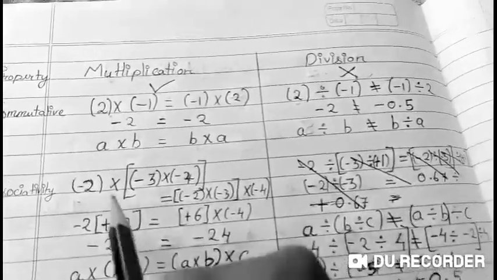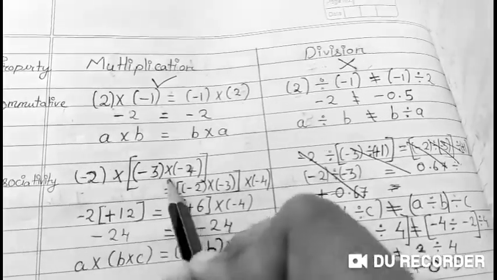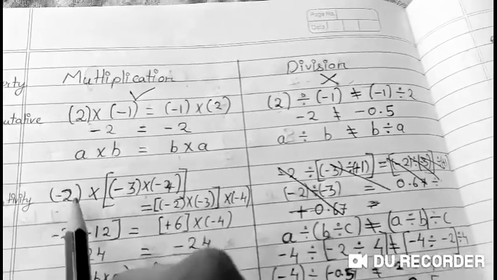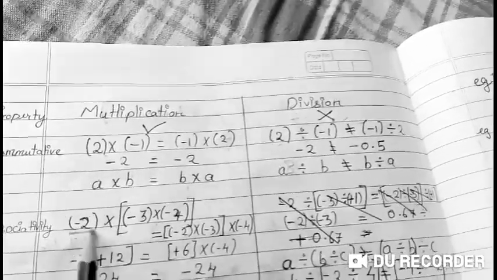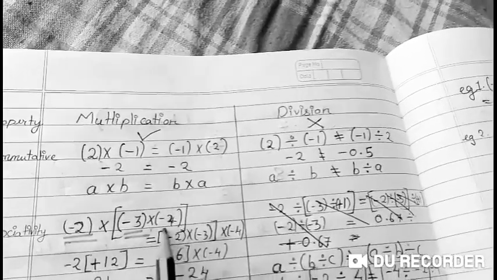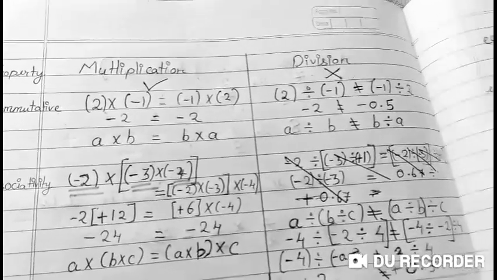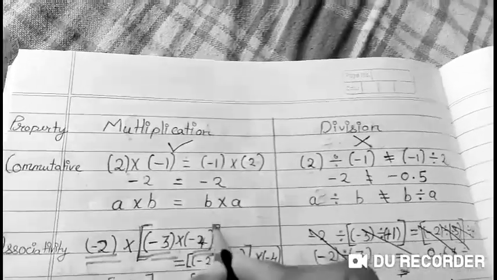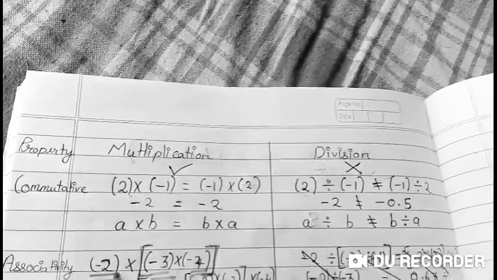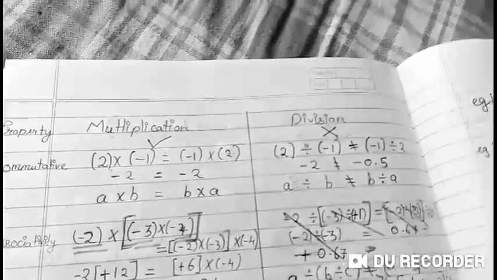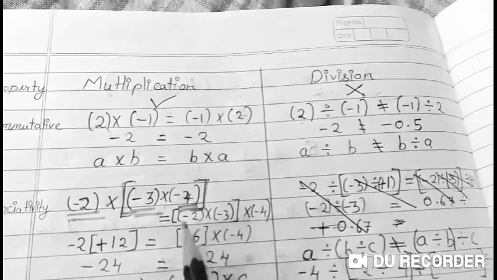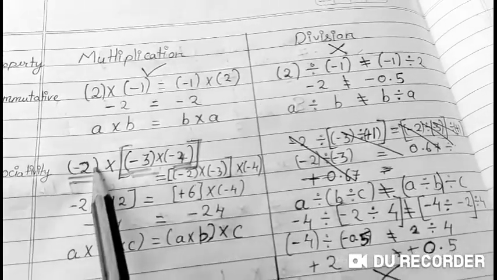For example, if you have got 3 integers, minus 2, minus 3 and minus 4, if we want, we can first solve minus 3 into minus 4 and then multiply it with minus 2.